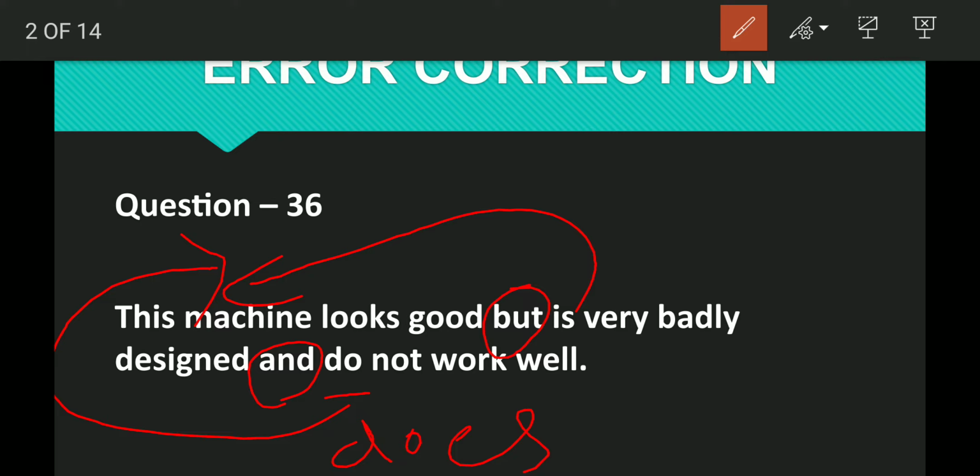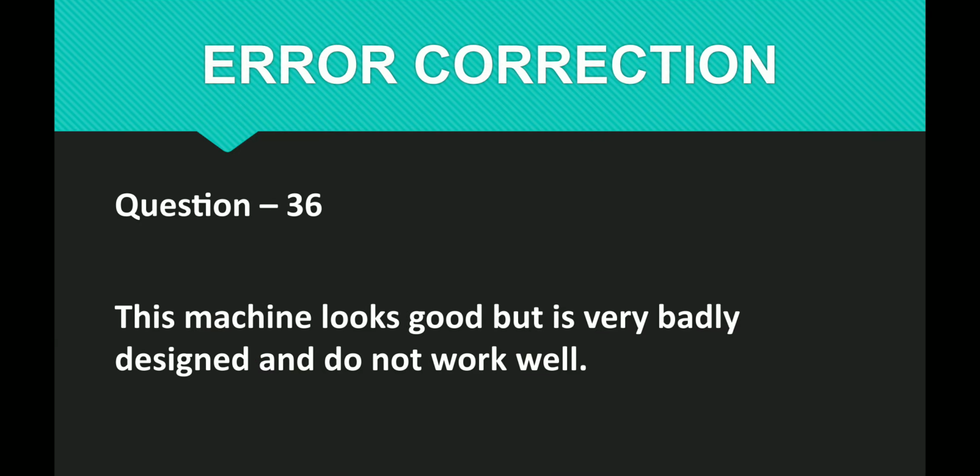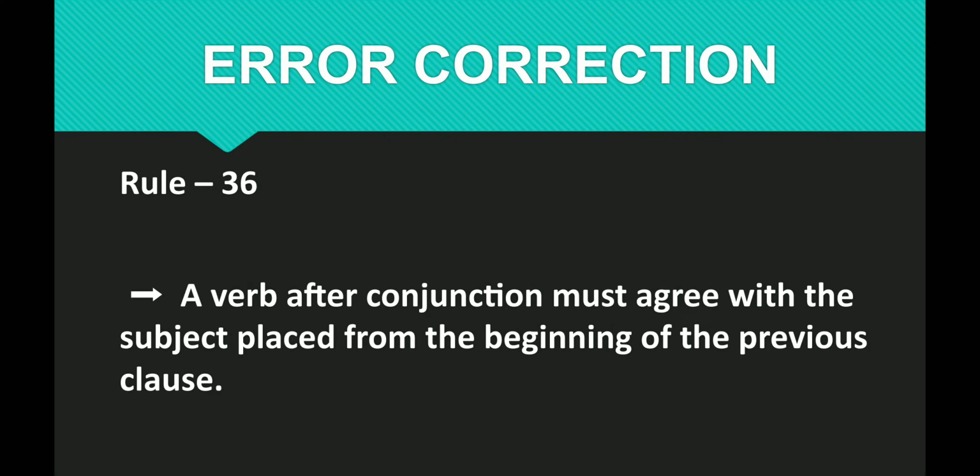Do you remember this rule? A verb after a conjunction agrees with the subject which has been placed in the previous clause. This is very, very important. Now I will tell you the rule. Please write down the rule. A verb after conjunction must agree with the subject placed from the beginning of the previous clause.